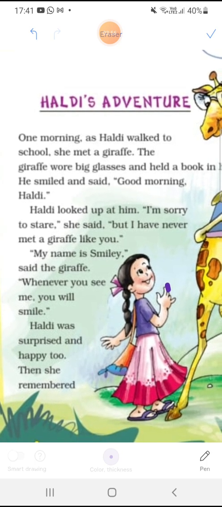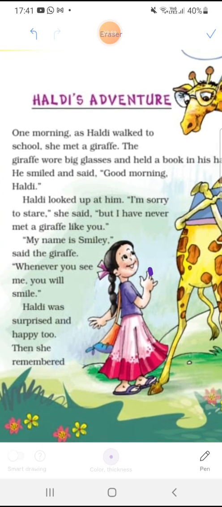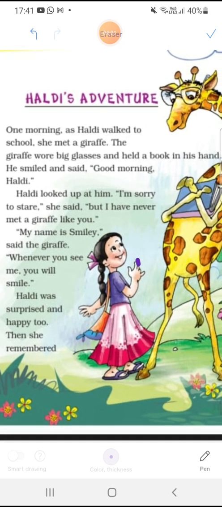"My name is Smiley," said the giraffe. So what is the name of the giraffe, students? The name of the giraffe is Smiley. "Whenever you see me, you will smile." See, Haldi is smiling here. The giraffe said that whenever you see me, you should smile.